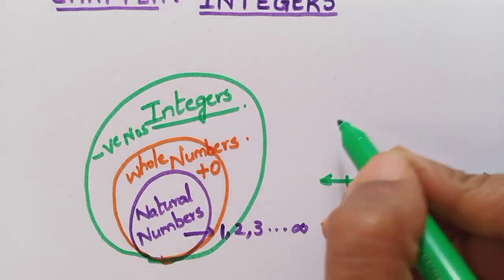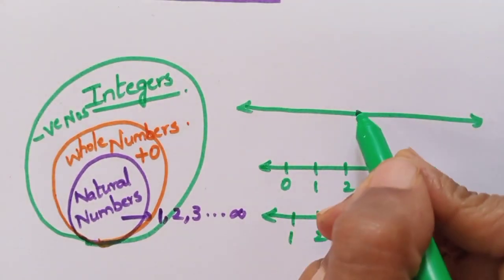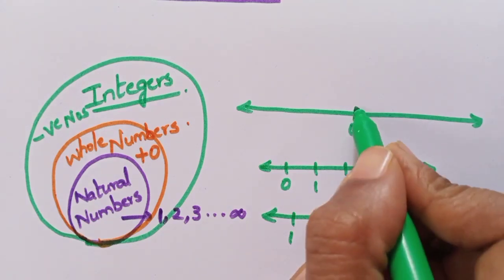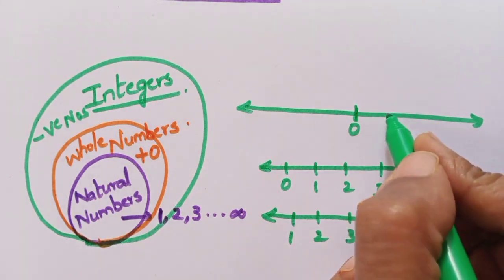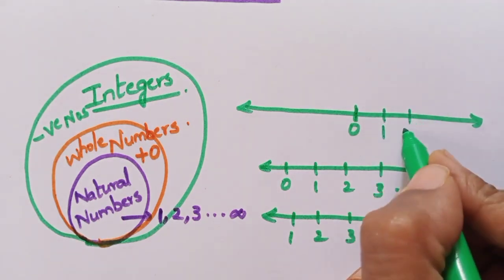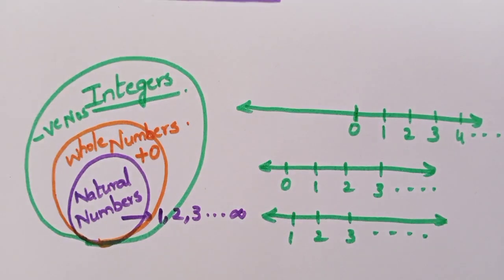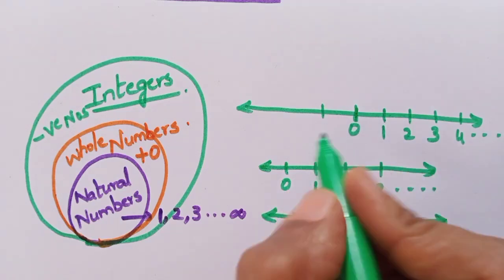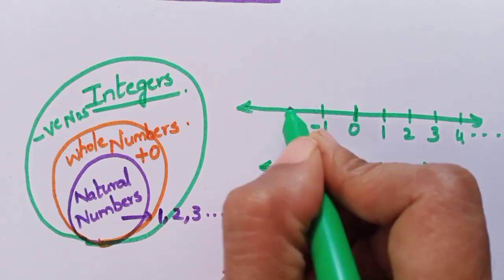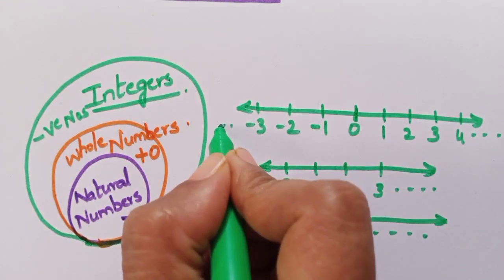Whereas if you want to represent the integers, 0 will be in the middle. To the right hand side all our positive numbers will be there, 4, so on. Whereas to the left of the 0 you will have negative numbers, that is -1, -2, -3, so on.